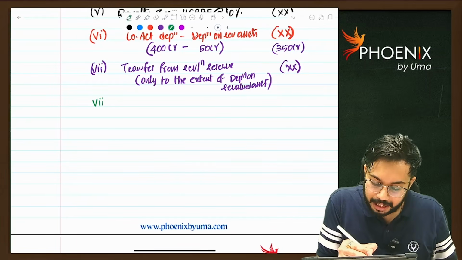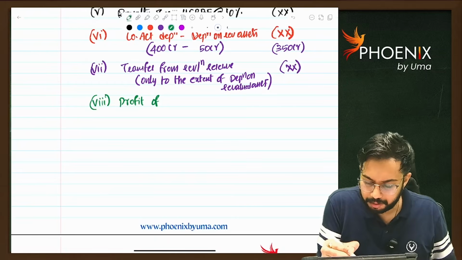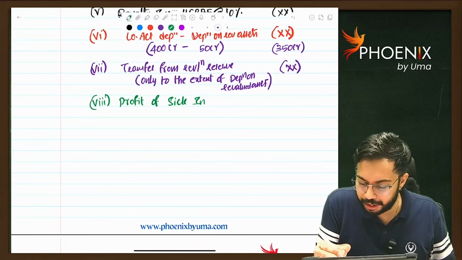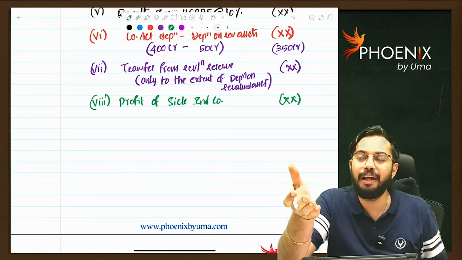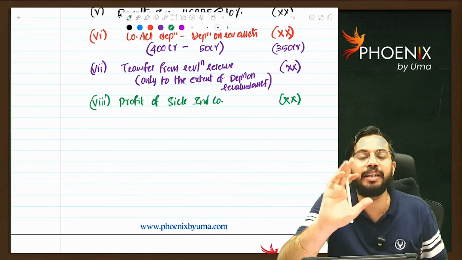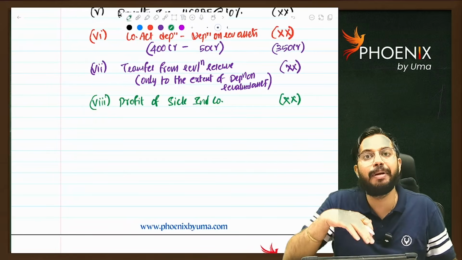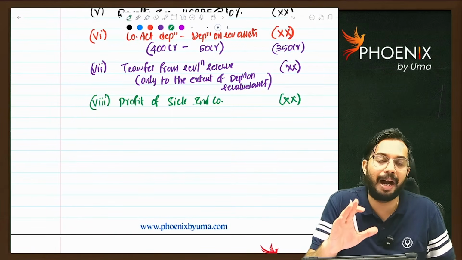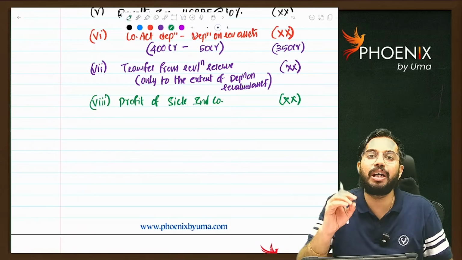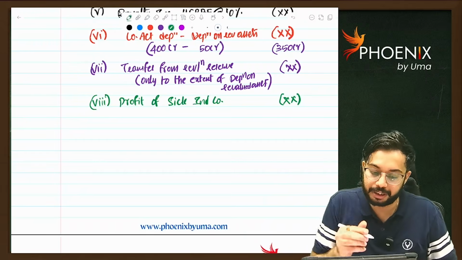Profit of sick industrial company. See, already it is a sick company. It is not making any profits. It is into losses. But from government grant, it came into profits. Just now it came into profits. Again, if you levy MAT, it will be burdensome. So whatever the profit of a sick industrial company is there, that will be reduced. Next point.